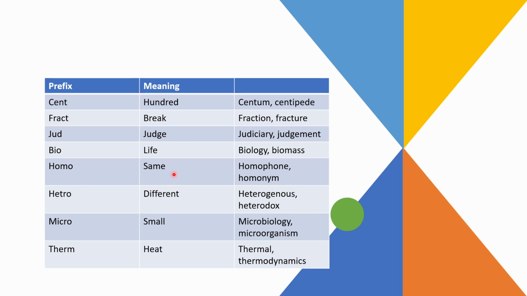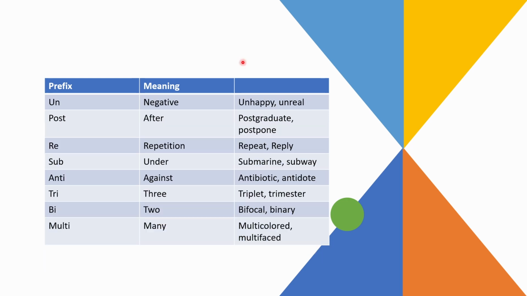Homo, which means same, like homophone, homonym. Hetero, which means different, like heterogeneous, heterodox. Micro, which means small, like microbiology, microorganism. Next is therm, which is heat, like thermal or thermodynamics. Next, un, which is used for negative, like unhappy, unreal. Post, which means after.